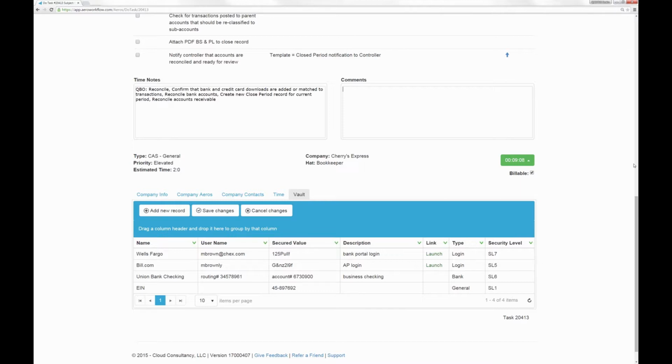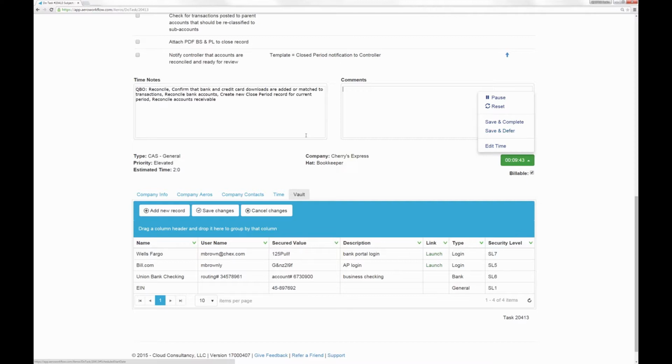Now, if you notice, when we jumped in to work on this task, the clock started automatically. Down here, very subtle, it's tracking all of the time associated to the work that I'm doing. So when I'm ready to finish it, I can either save and complete, and this arrow will be off of my list. It's done. I don't have to work on it anymore. Or I can save and defer it so that it's still on my list.